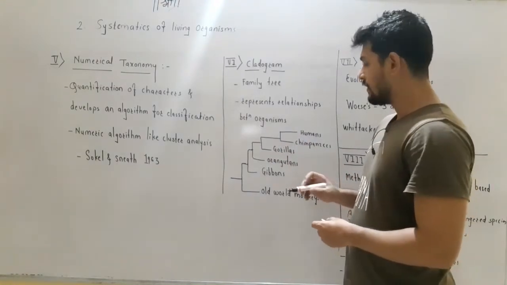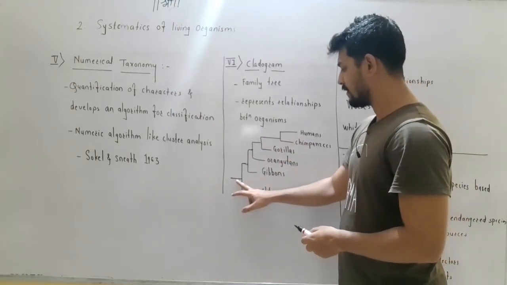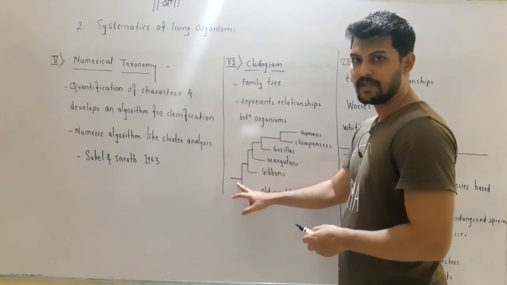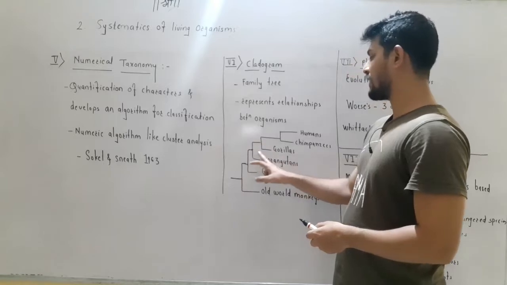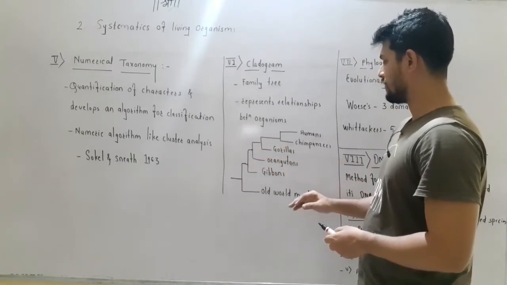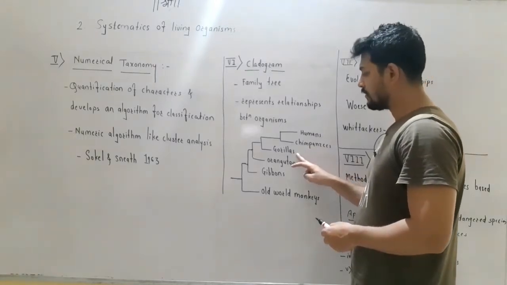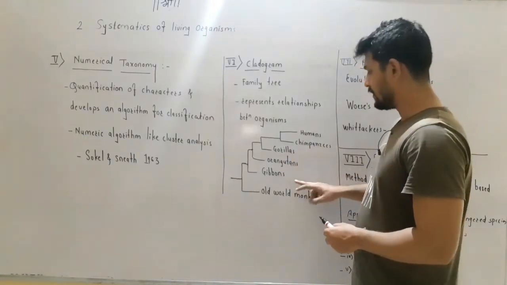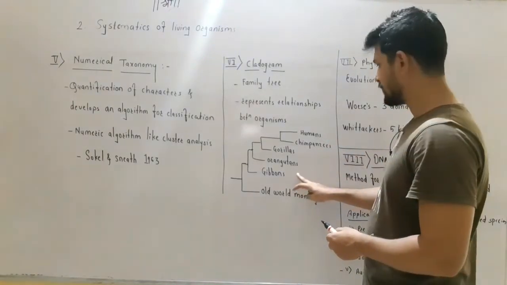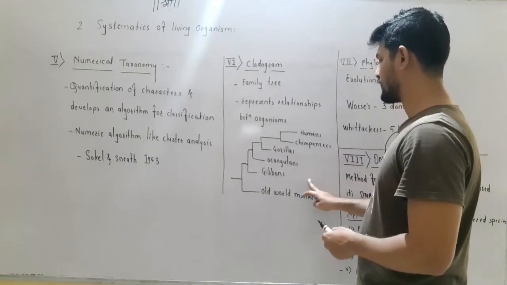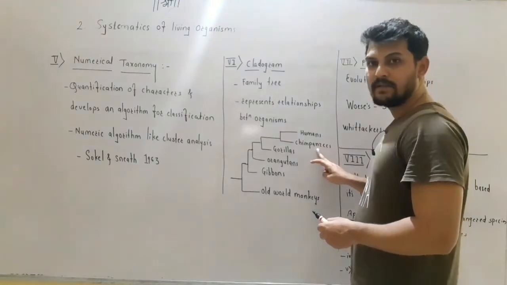So by observing this cladogram, you can say that the common ancestor has formed a tree or branch-like pattern. This branch-like pattern is showing that humans are more related to the chimpanzees than they are related to the gorillas. From gibbons to the humans, all are considered as apes. The orangutans, gorillas and chimpanzees are considered as the big apes.